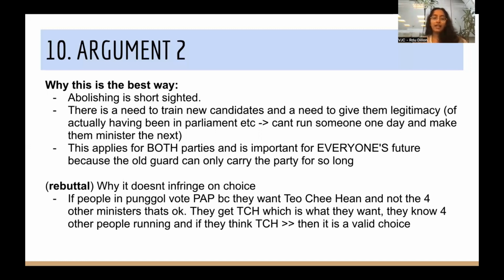So a tangential point on rebuttal, if it is brought up, is that this doesn't actually infringe on choice, because the people in a certain GRC vote a certain party because they want that superstar minister and not the other four. That is okay, because people still get what they want. They know the other four people are running, so they think one of these ministers is necessarily so good that they want to vote the other four in. That's okay, that's a valid choice. This is just in the event that proposition does bring up that argument.